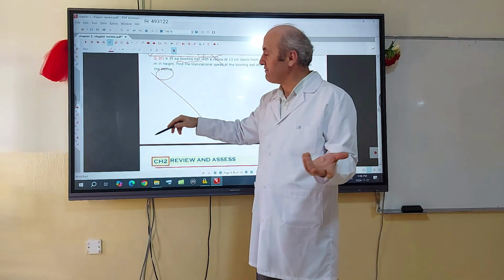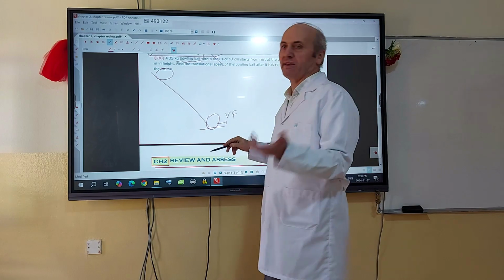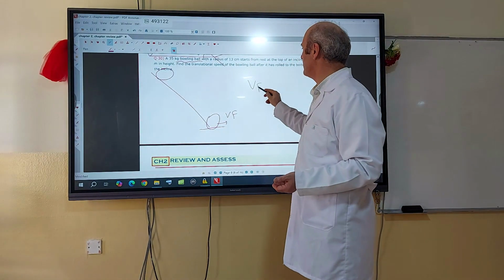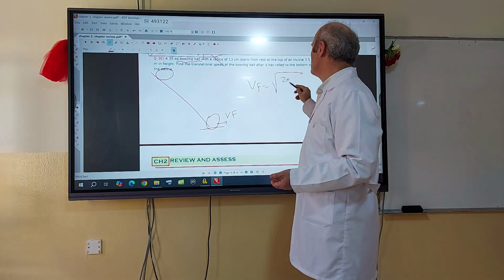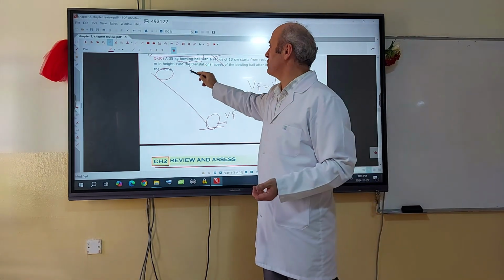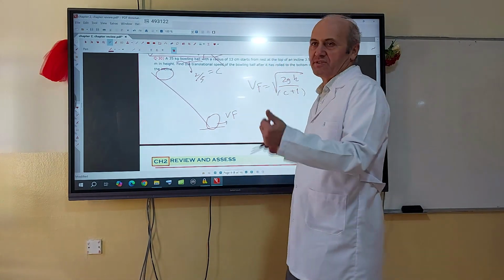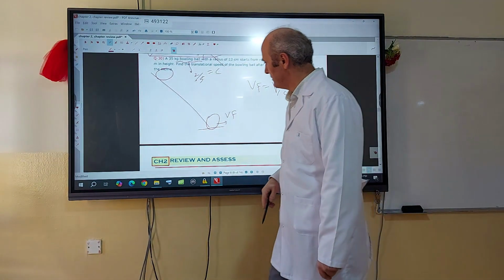You can choose 2 over 5 m r squared. Find the translational speed at the bottom, v final. I'm going to use the same equation again. V final is equal to the root of 2gh divided by c plus 1. C for a bowling ball, a solid ball, is 2 over 5. And g is given, h is given, everything is given, so you can find the translational speed.